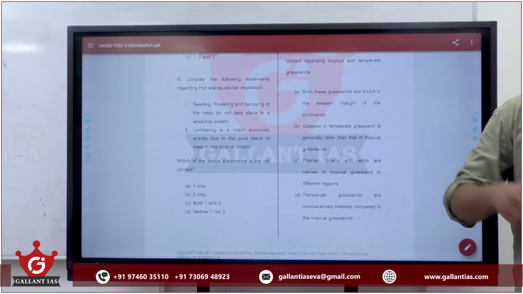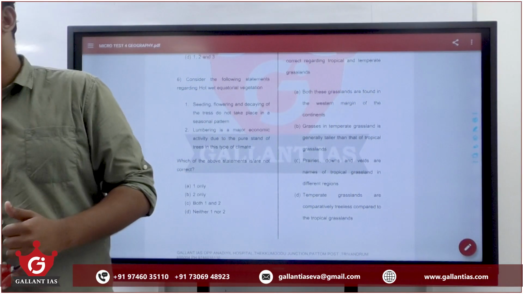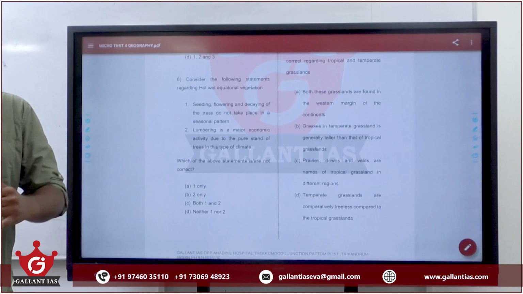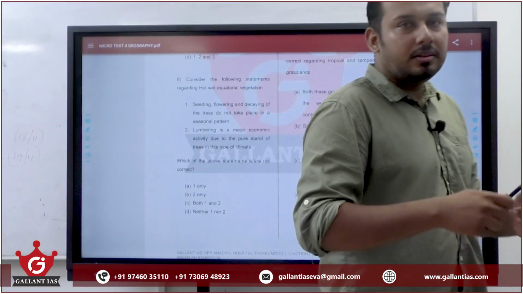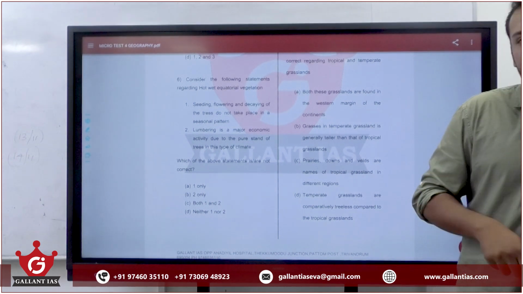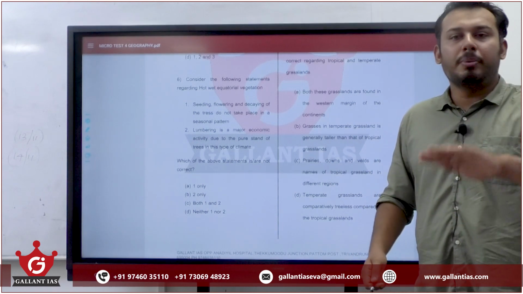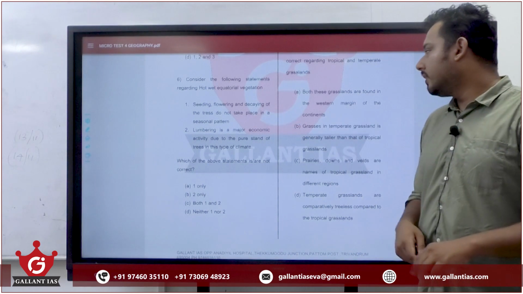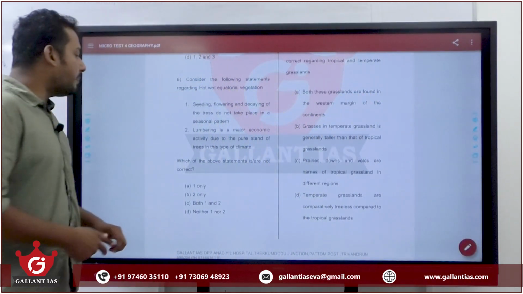In the tropical region, suppose India, suppose Kerala, I think I have given the example of a mango tree in the class. If you consider a mango tree, it flowers in a particular season. The fruit forms in another season, and the fruit ripens in another season in India. But in the equatorial region, there is no seasonal variation, so there is no particular season for these things. Lumbering is a major economic activity due to the pure stand of trees in this type of climate. True or false?